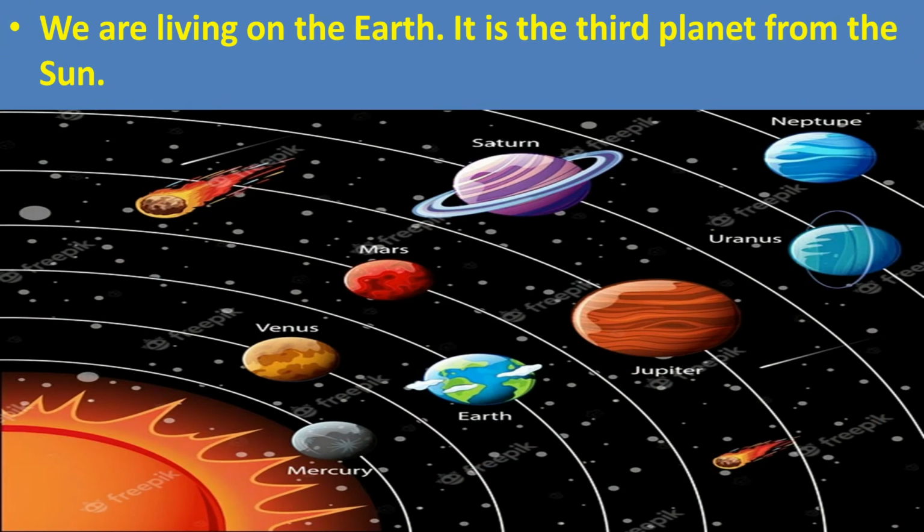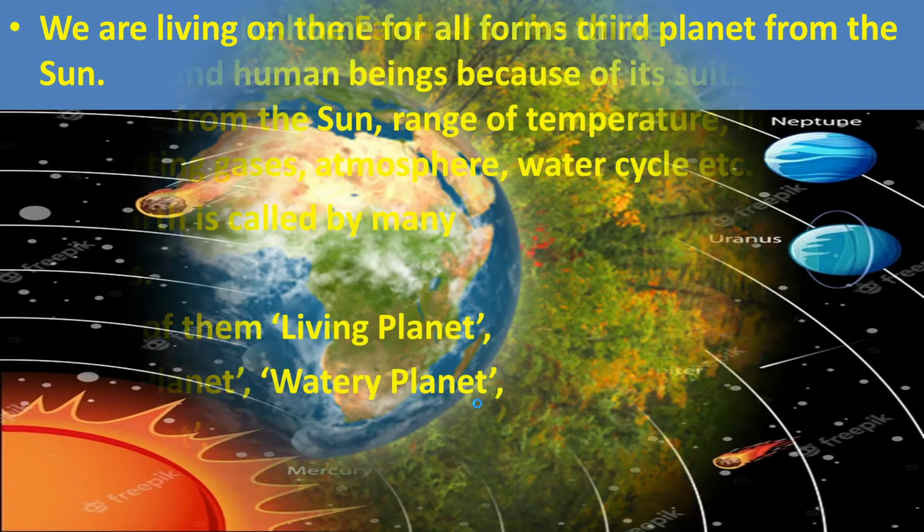We are living on the Earth. This Earth is the third planet from the Sun. In the solar system, you can see Earth in the third place. In the first place, there is Mercury, Venus, third place Earth. After Earth, Mars, Jupiter, Saturn, Uranus and Neptune.